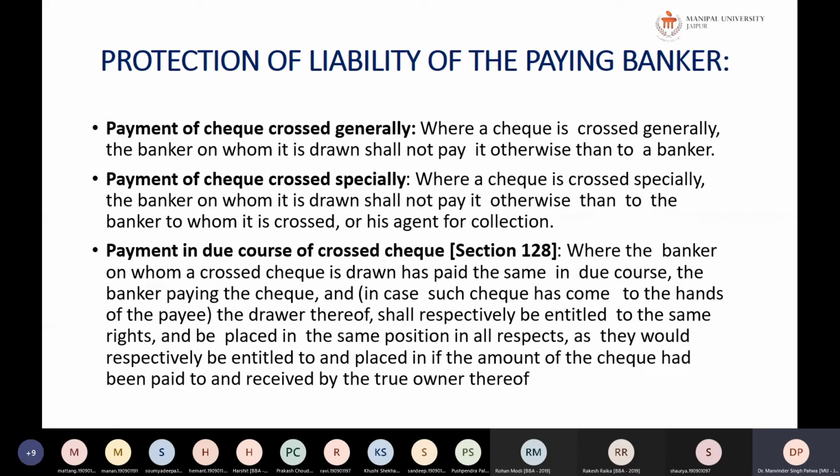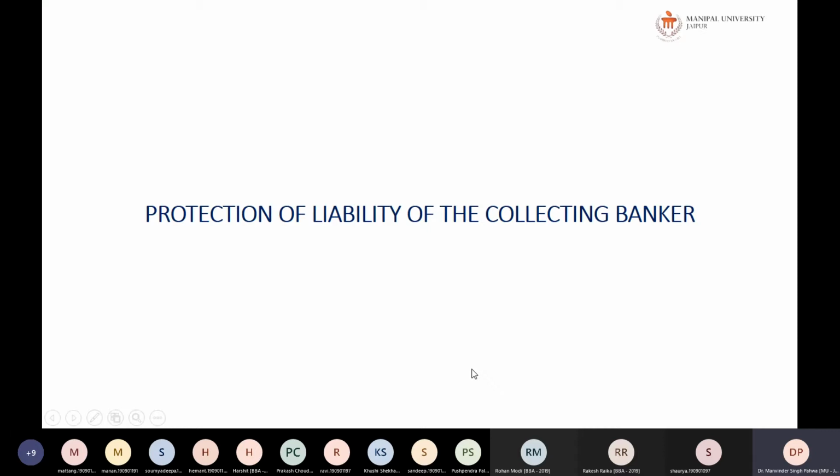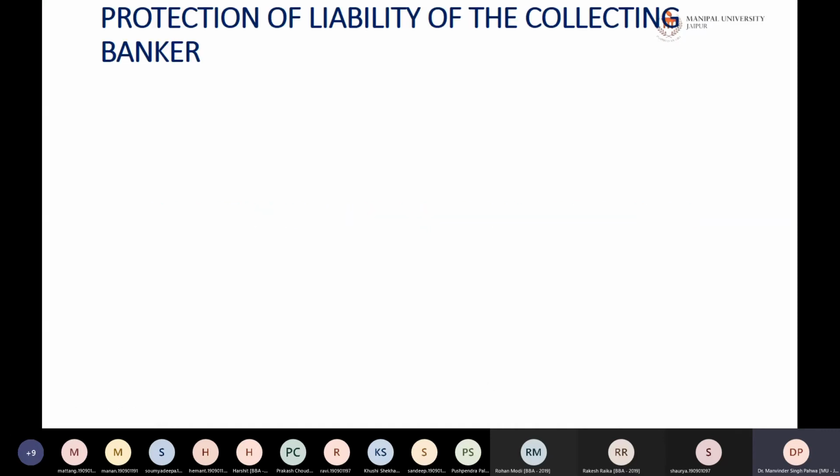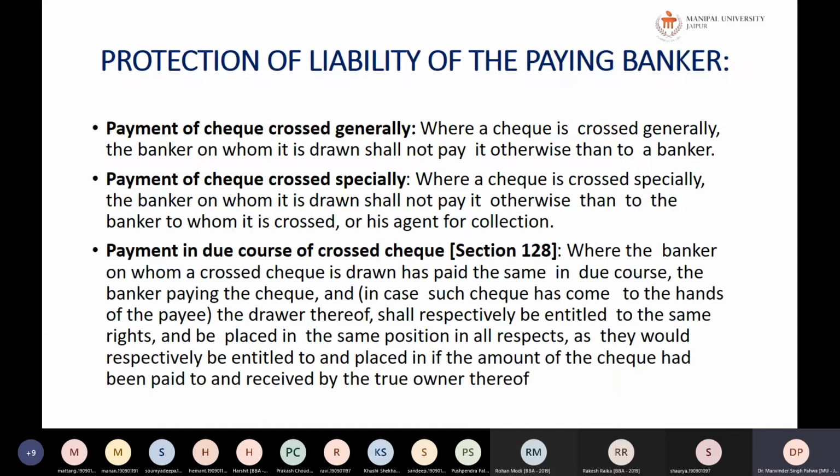Okay, so if the payment is a payment in due course and the holder in due course is to receive the payment, the banker is bound to make payment to the holder in due course, and the holder in due course will be as good as the person for whom the check has been written, and the banker has to pay to him. Now, this is the protection of the liability of a paying banker.